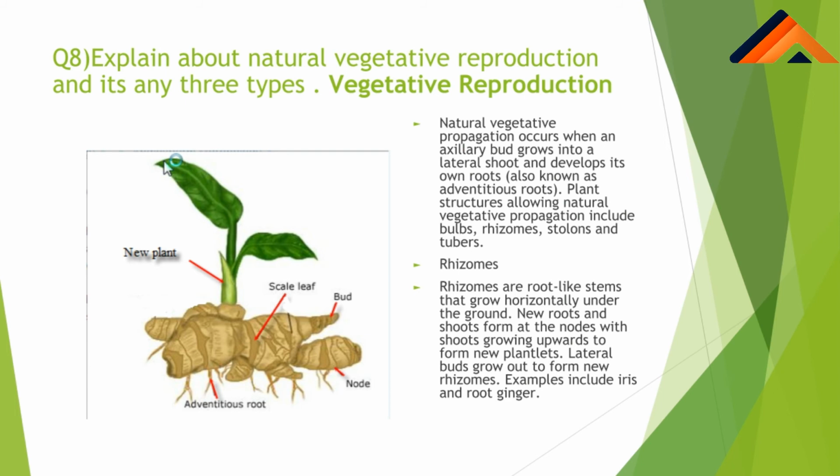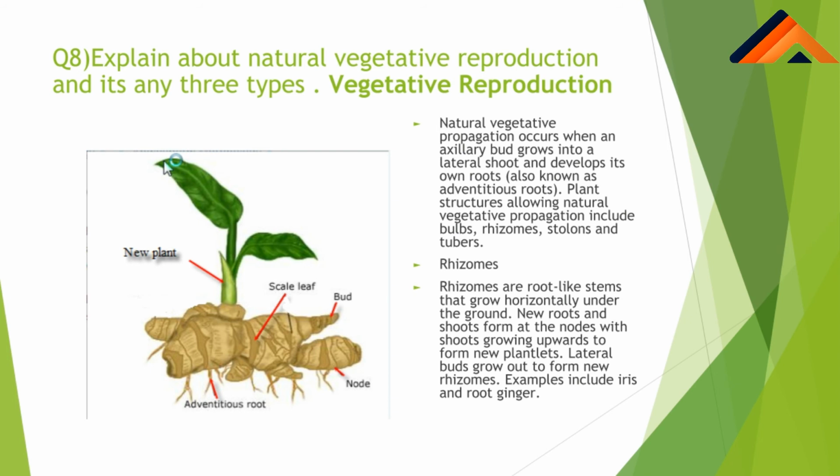Question number 8. In this question we have to explain natural vegetative reproduction and its three types. As we know, natural vegetative reproduction occurs when an axillary bud grows to form a lateral shoot and develops its own roots. It generally occurs in higher plants where any part of the plant can be used to produce modified stems, roots and leaves, especially for natural vegetative reproduction.